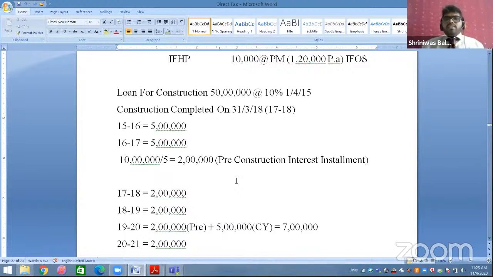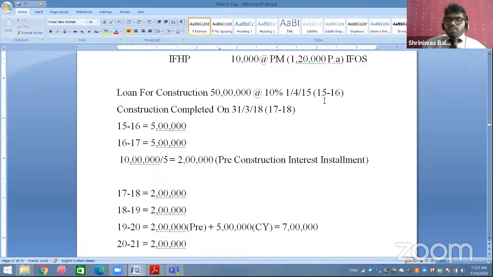And your construction has been completed on 31st March 2018. You have taken the loan on 1st April 2015. 1st April 2015 means this is your 15-16. And construction is completed in 17-18.